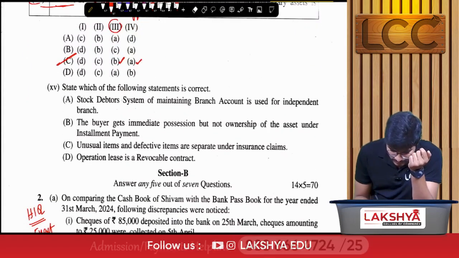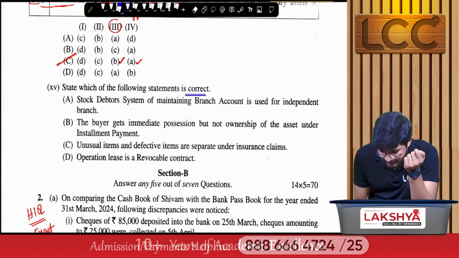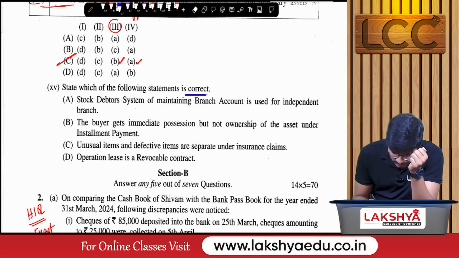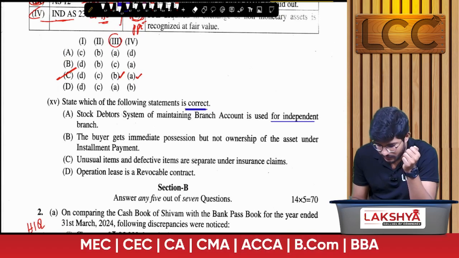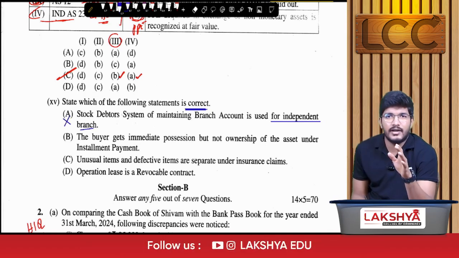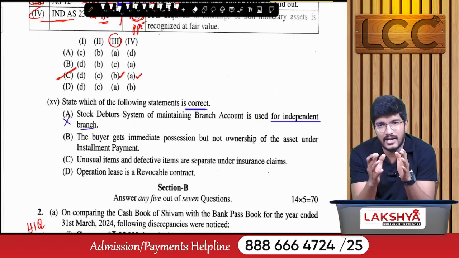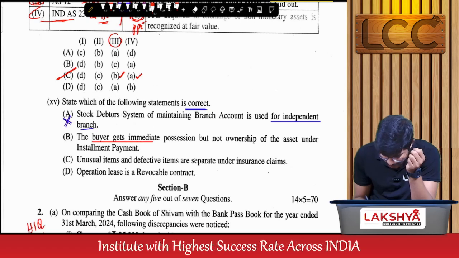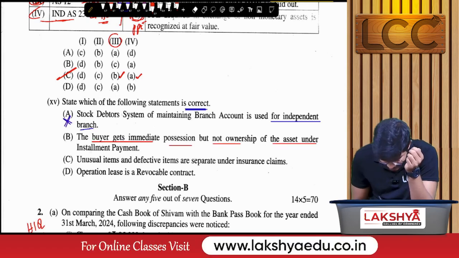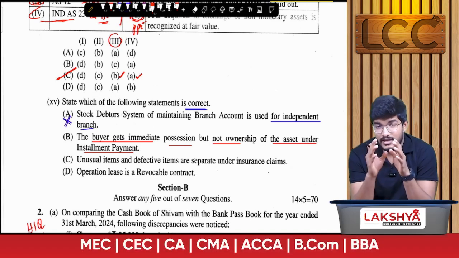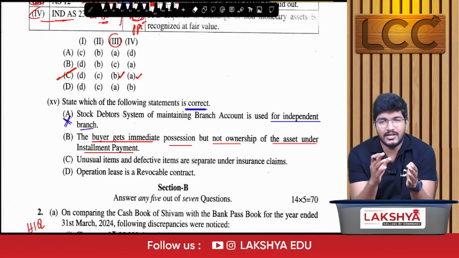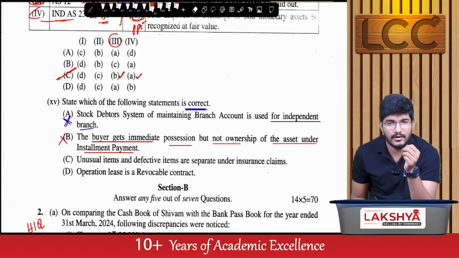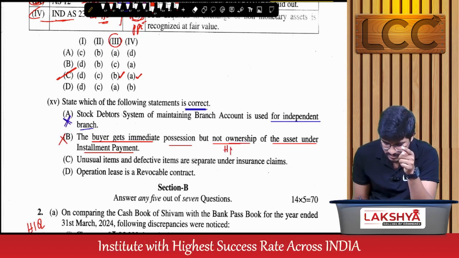Next, state which of the following statements is correct. That means we have to eliminate incorrect statements. First one, the stock and debtors system of maintaining branch accounts is used for the independent method. That is wrong, because the stock and debtors method is for calculation of profit for dependent branches, right? Hence it is wrong. Next, the buyer gets immediate possession but not ownership of the asset under the installment system. No, because in the installment system, both possession as well as ownership get transferred. Hence it is not correct. This statement is correct in the case of the hire purchase system.